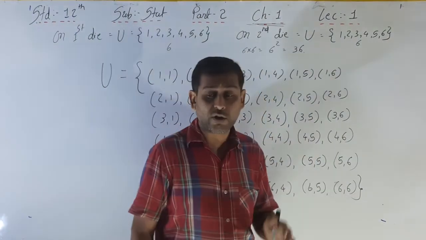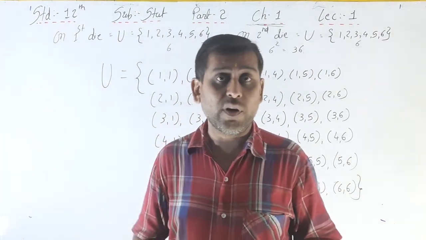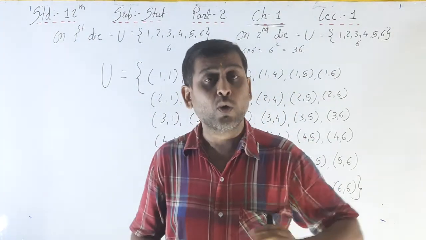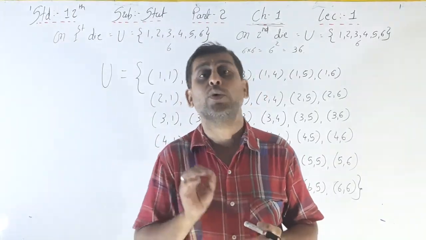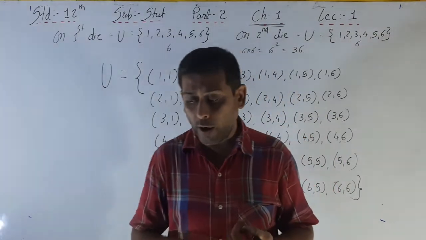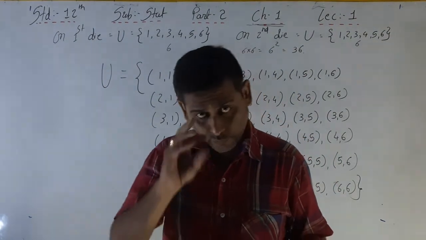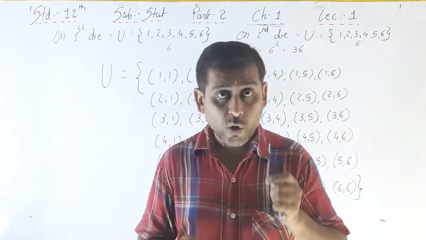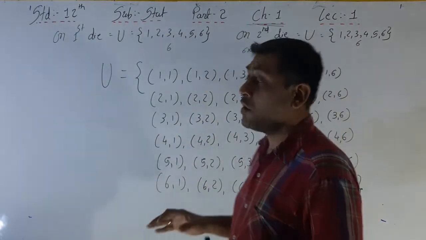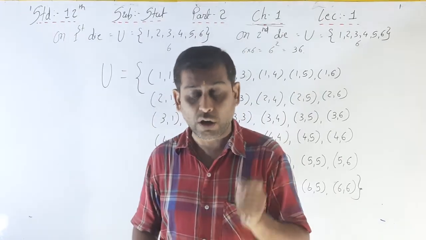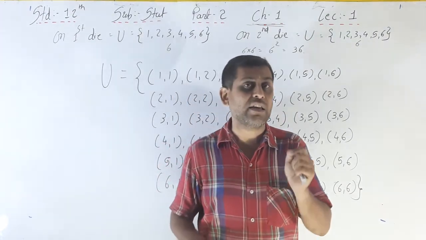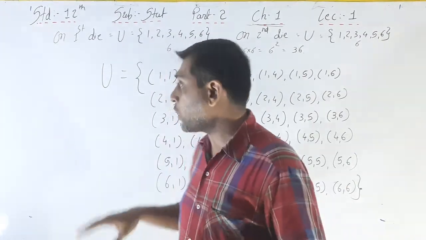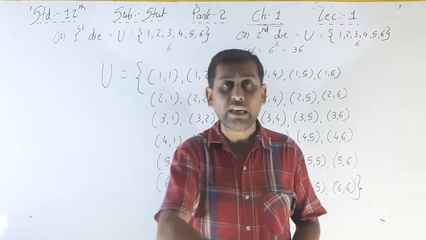Next, your first illustration is just like a theory question. In the first 5 examples you have to write compulsorily your question as well as your answer. What is the question in the first illustration? Two balanced coins are tossed simultaneously. You have to write that, and your answer will be U is equal to HH, HT, TH and TT.